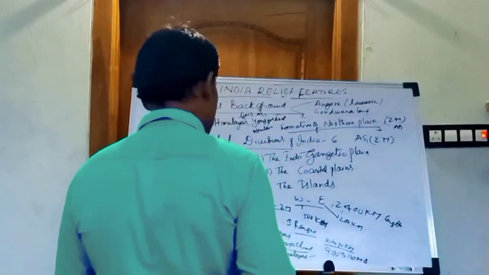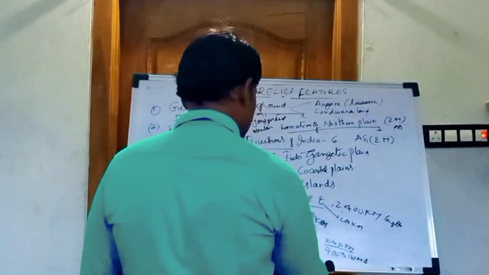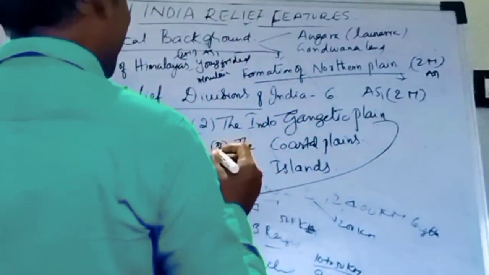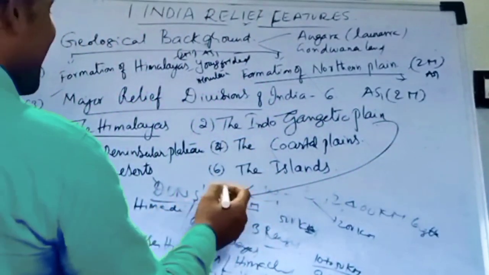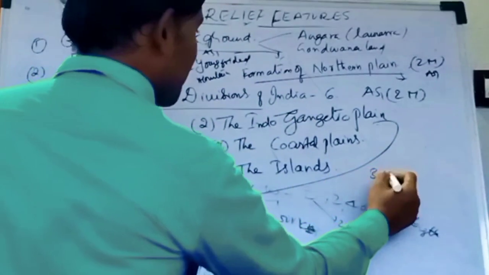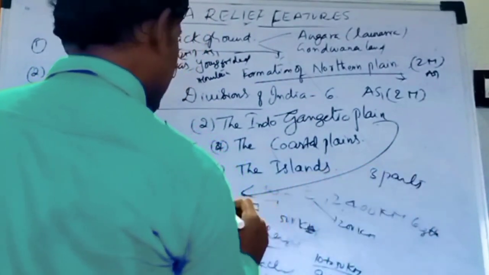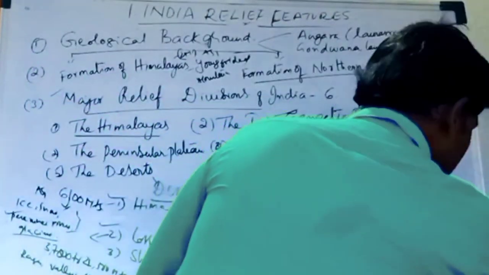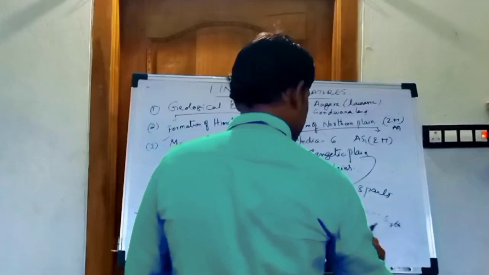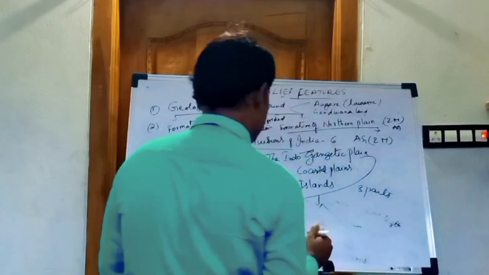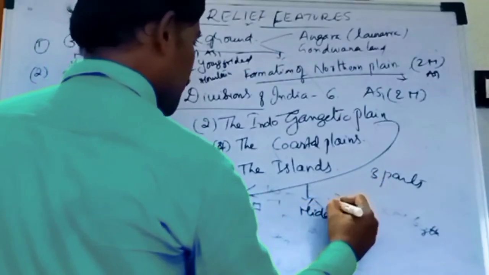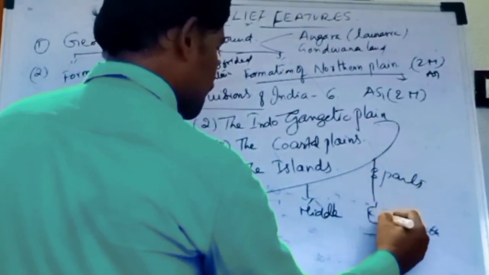Now let us discuss the Indo-Gangetic Plain. The Indo-Gangetic Plain is divided into 3 parts: west, middle and east.